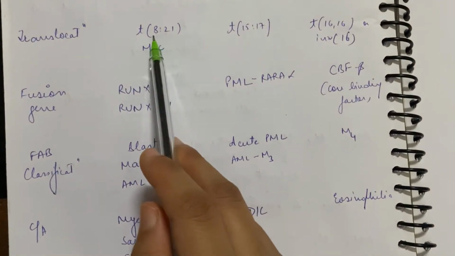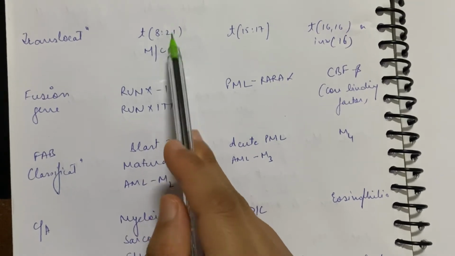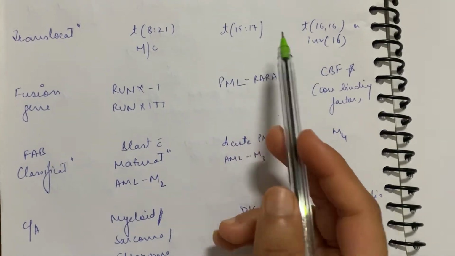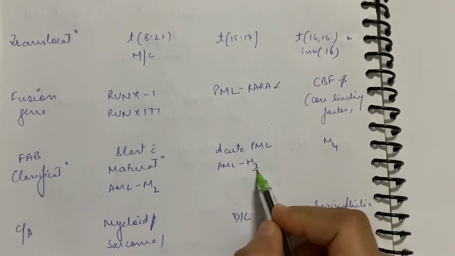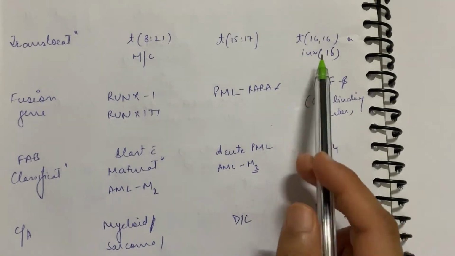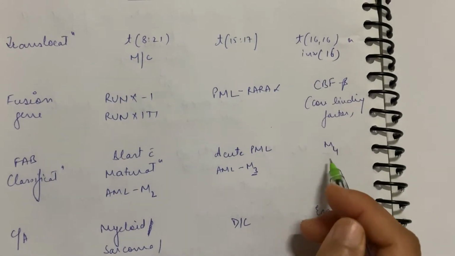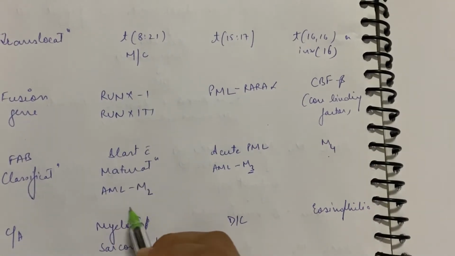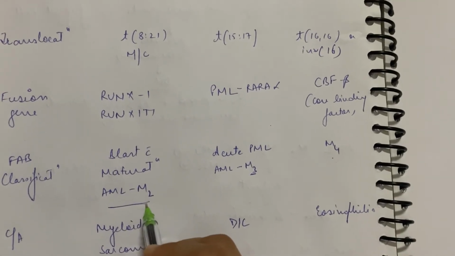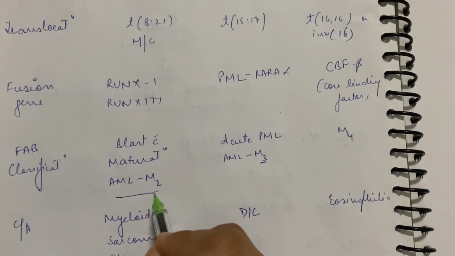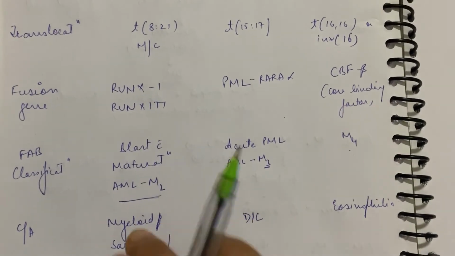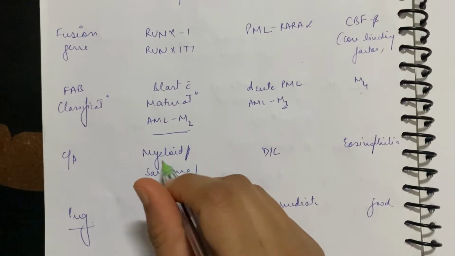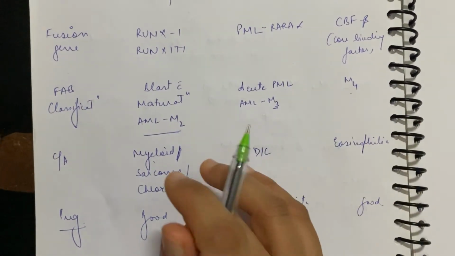Translocation is 8;21. Just we remembered कि 2, we have here 8, multiple of 2, so it's in AML2. Translocation 15;17 we remembered, odd number, so 3, so it's in the pro वाले में, and 16 comes in the table of 4, so AML4. ठीक है. एक चीज़ याद करनी है कि RUNX1 हमको याद करना है, इसमें AML2 में है. ठीक है. RUNX1 and RUNX1T1, तो ये हमको याद करना है कि AML2 में होता है. Okay, AML2 is also associated with myeloid sarcoma and chloroma, as we discussed, and it has good prognosis.